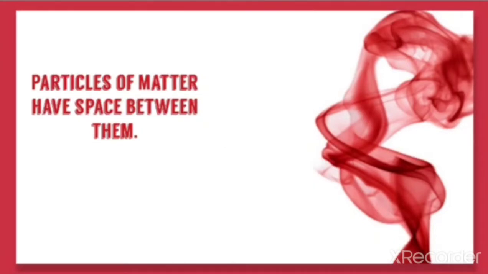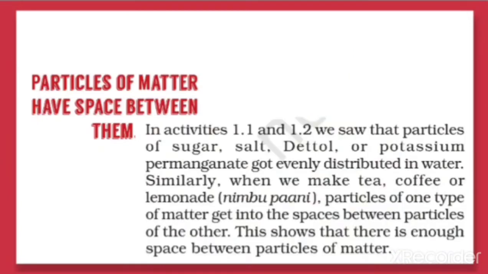Particles of matter have space between them. How can we say that the particles of matter have space between them? As in activity 1.1 and 1.2, we saw that the particles of sugar, salt, Dettol or potassium permanganate got evenly distributed in the water. So when we add a crystal of potassium permanganate or a drop of Dettol, we can find that it gets evenly distributed in the water.